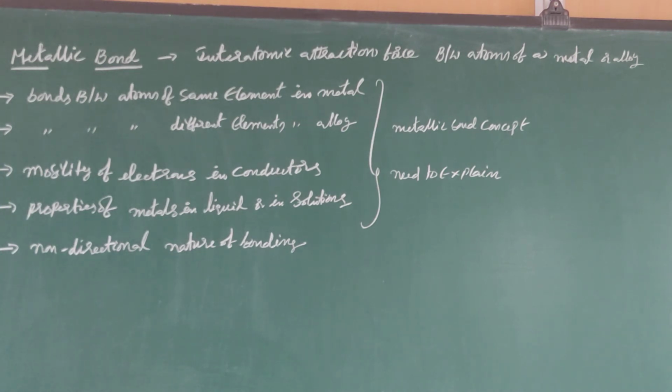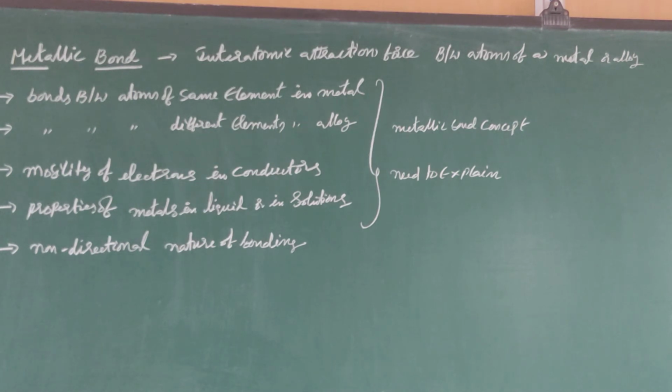Third one, what about the mobility of electrons in conductors? Fourth one, the properties of metals in liquid or solution form, because these metals are generally solids. Suppose they are converted into liquid or solution form, what about their properties?